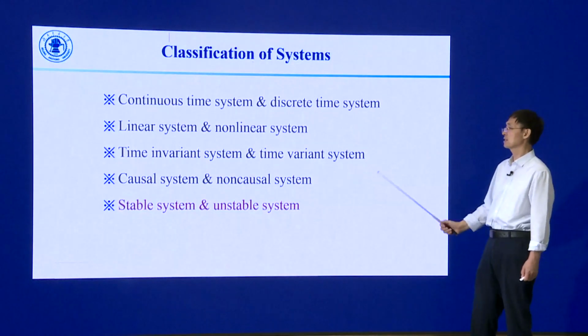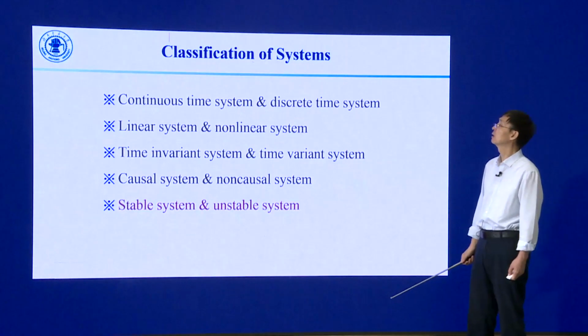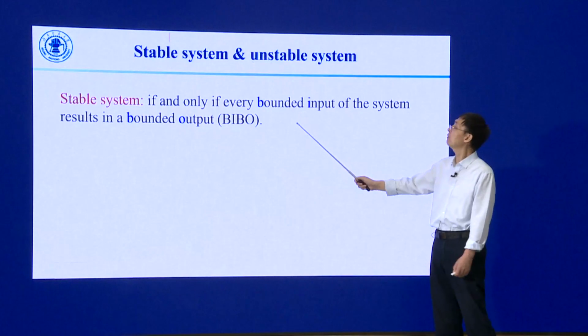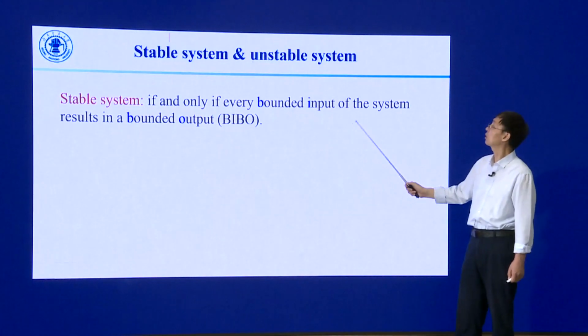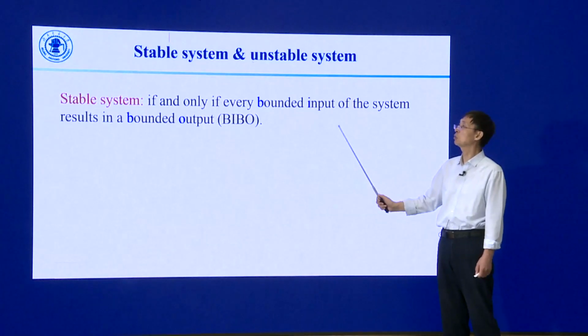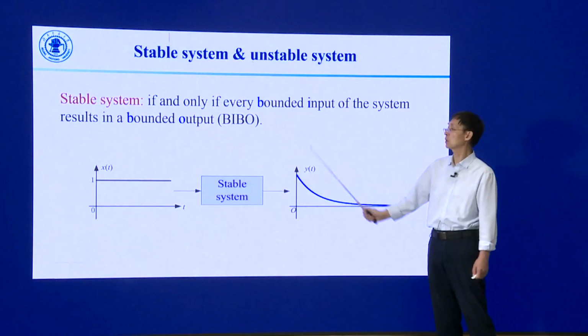Now let's discuss the stable system and the unstable system. If and only if every bounded input of the system results in a bounded output, the system is termed a stable system.